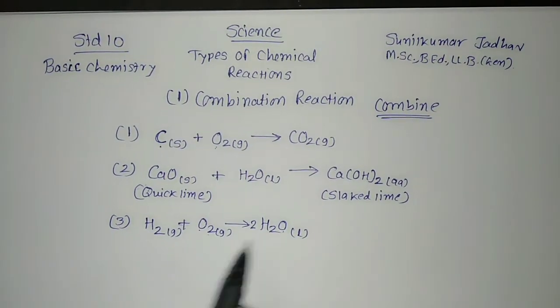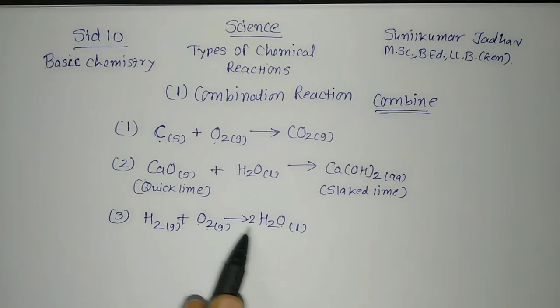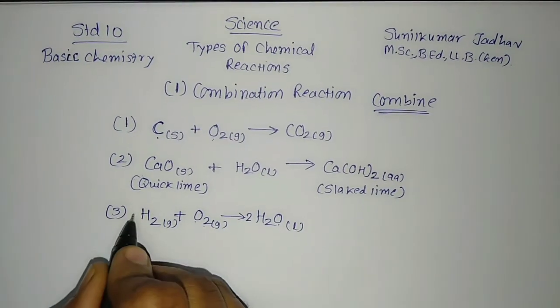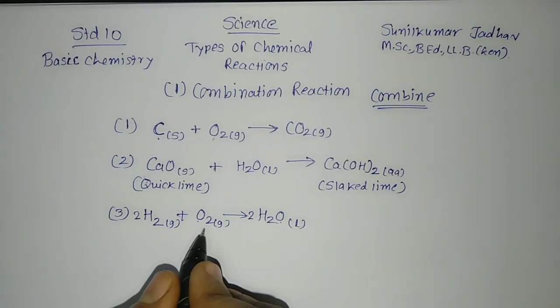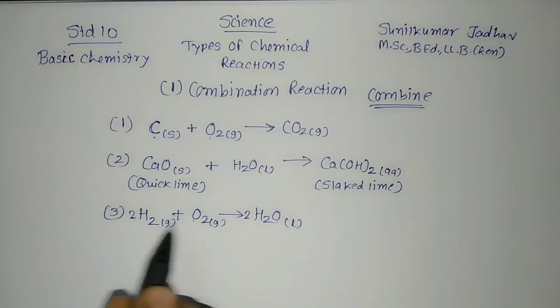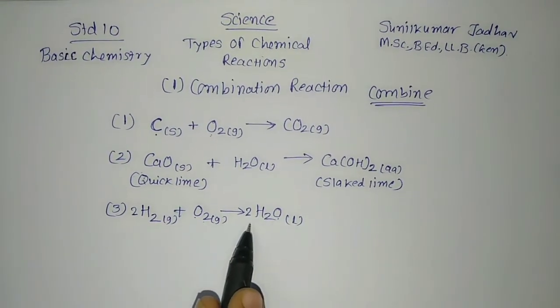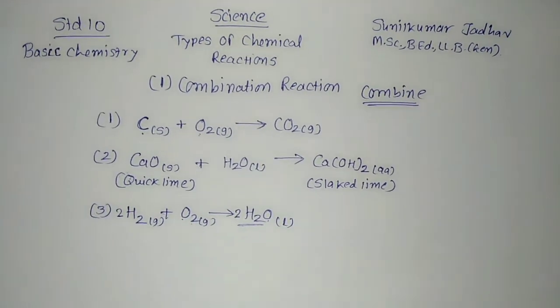2 oxygen, but now the hydrogen is imbalanced. 2 2s are 4 hydrogen it becomes. Here it is 2, so we'll write it 2. 2 hydrogen molecules react with 1 molecule of oxygen, it forms 2 molecules of water. Here also these 2 molecules, hydrogen and oxygen, combine with each other and form a single product H2O, hence it is called a combination reaction.